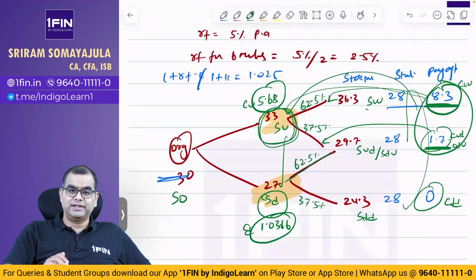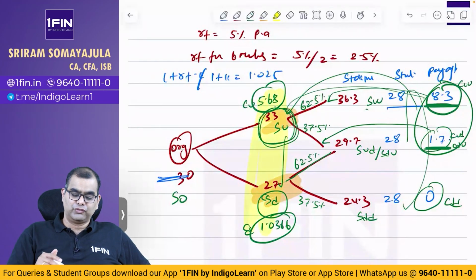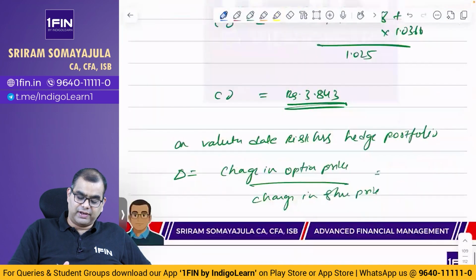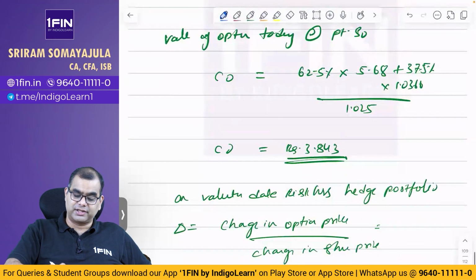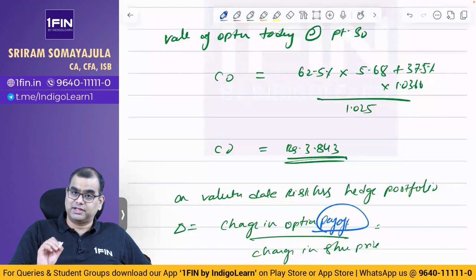In such cases you always consider the first level. And please don't say the price of the option is 5.68; don't even call it option price, call it change in option payoff. Payoff is the right word.